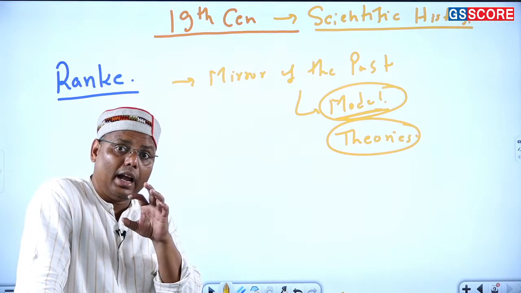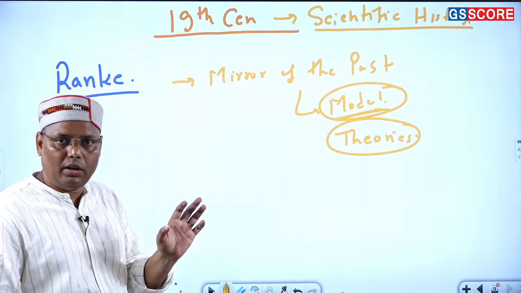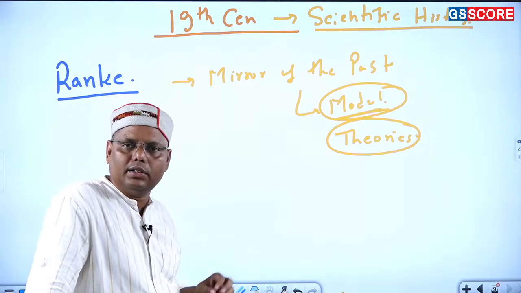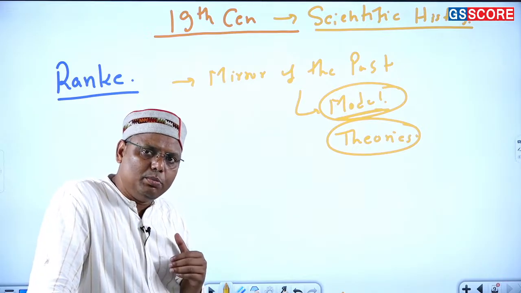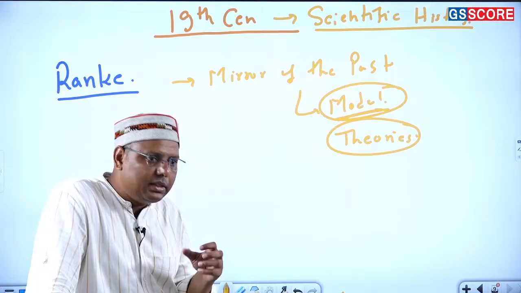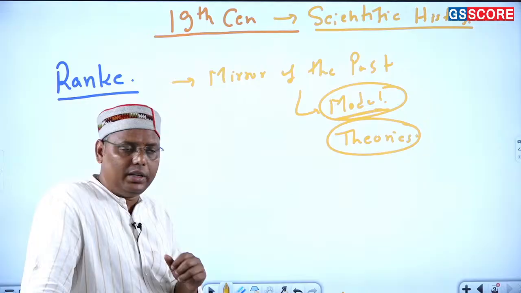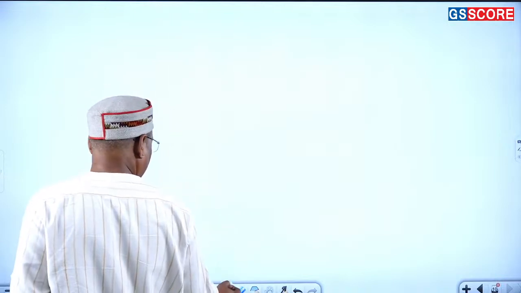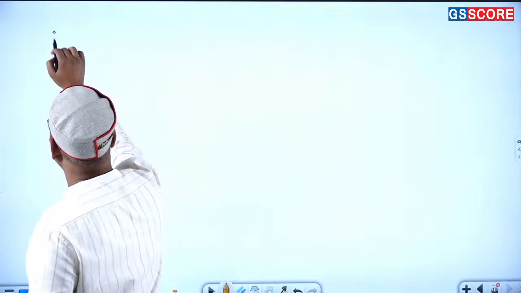That is why I'm saying this might be true to a certain extent. I cannot say it is always true. So what Ranke is saying, yes, it is the mirror of the past, and that's how they started developing certain theories and certain models. And the moment scholars start developing models for understanding the subject called history, further greater changes are happening. Among these, there is one great scholar who has contributed majorly here, and that person is Hegel.